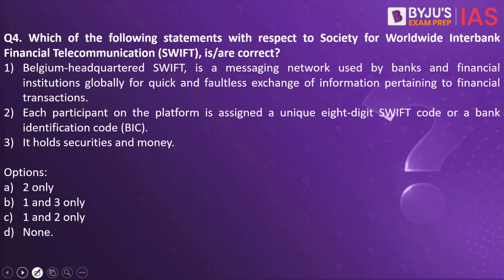Which of the following statements with respect to the Society for Worldwide Interbank Financial Telecommunication are correct? One, headquartered in Belgium, SWIFT is a messaging network used by banks and financial institutions globally for quick and faultless exchange of information pertaining to financial transactions. Two, each participant on the platform is assigned a unique 8-digit SWIFT code or a bank identification code. Three, it holds securities and money. Which of the statements are correct? The answer to this is 1 and 2 only.